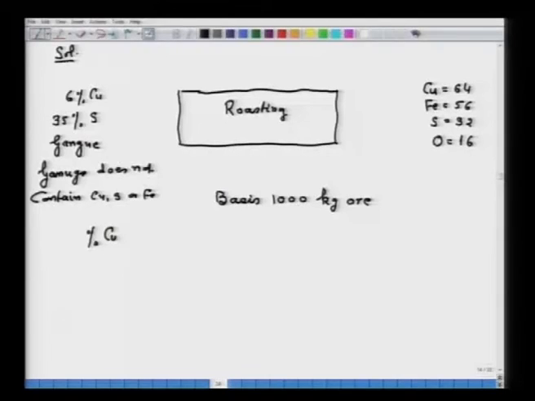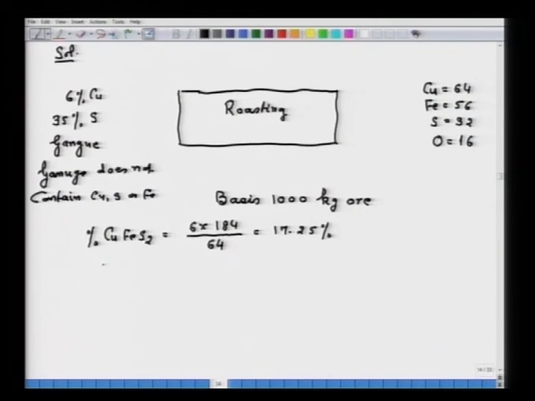So, first of all we have to find out the amount of mineral and gangue, and it is said that all copper is in the form of CuFeS2, and sulfur in FeS2 is also forming. So, first we can find out the percent CuFeS2, that will be equal to 6 into 184 upon 64, that will be equal to 17.25%.